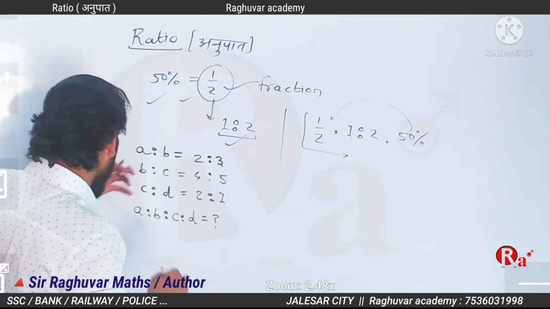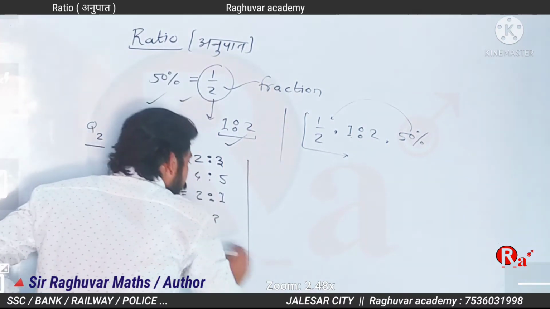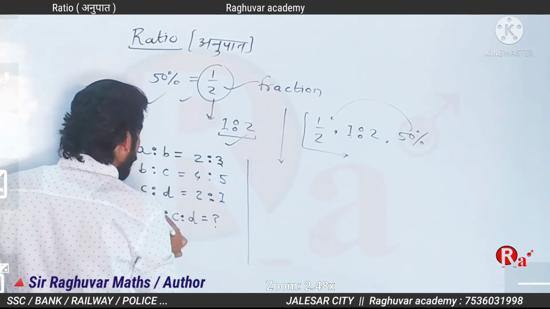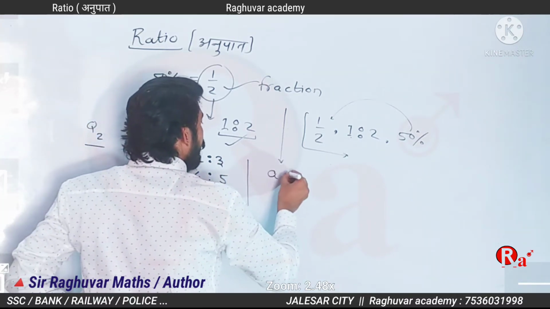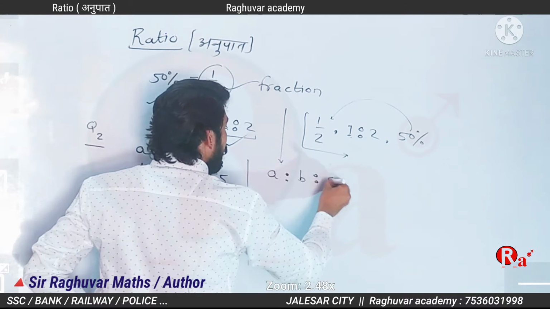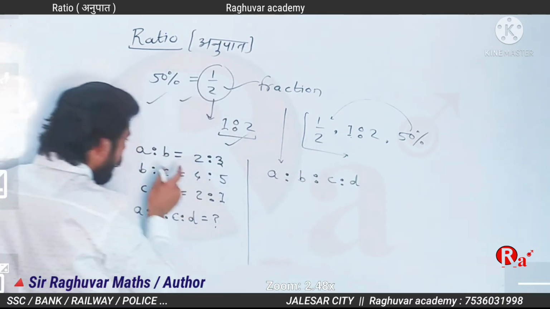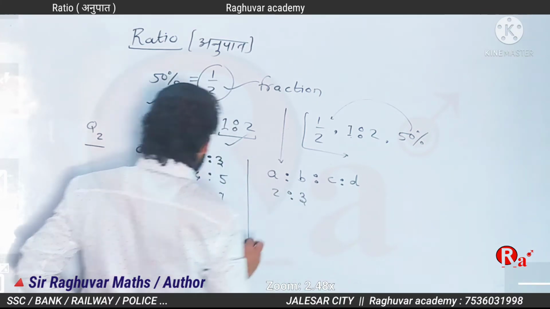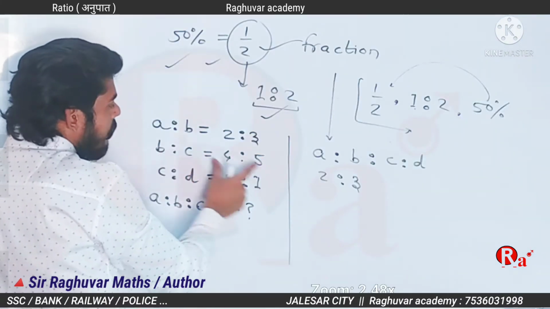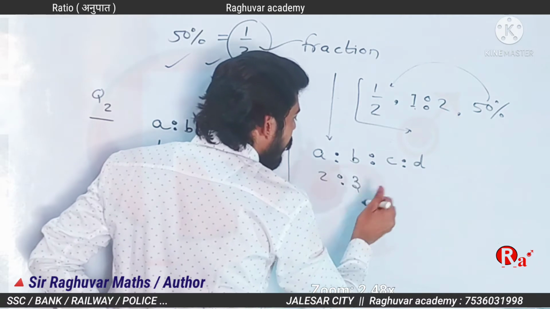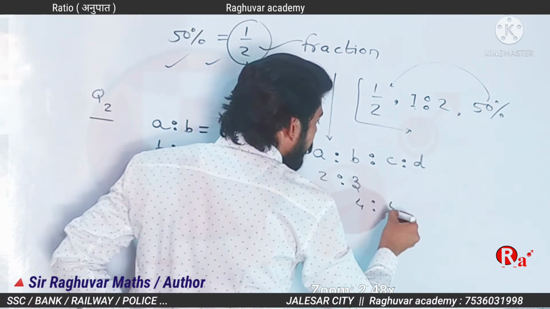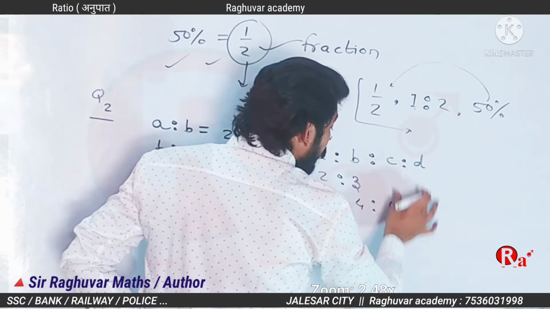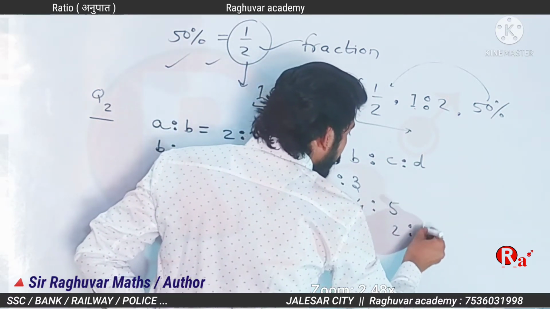Look at the solution of this. A ratio B ratio C ratio D. You have A ratio B 2 ratio 3, B ratio C 4 ratio 5, and C ratio D 2 ratio 1.